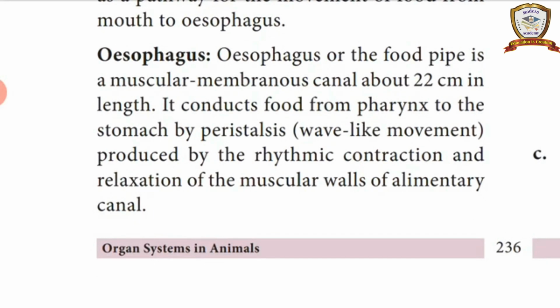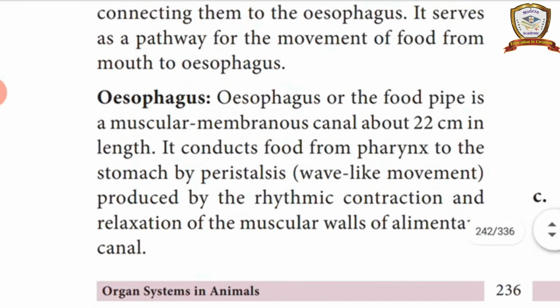Can we eat the food upside down? You are standing upside down, that means your head is on the downside. At that time, can you eat the food? Is it possible? Yeah, really it is possible.